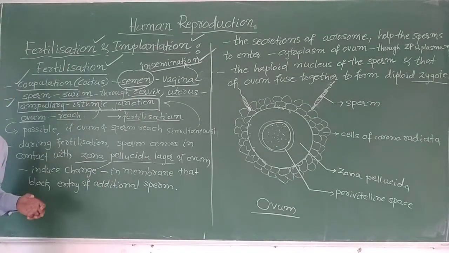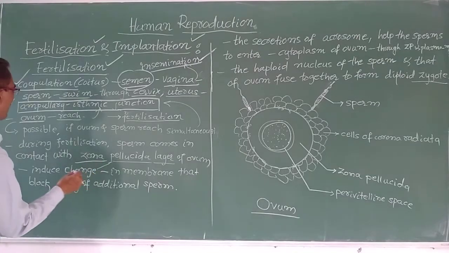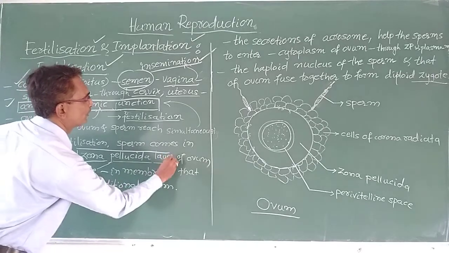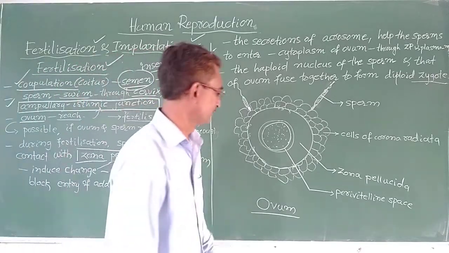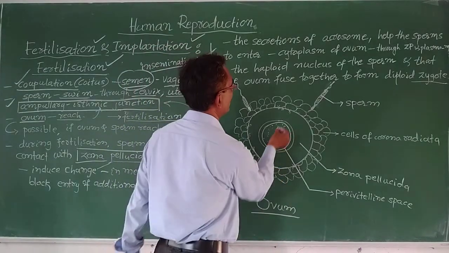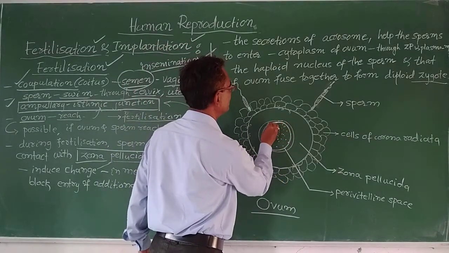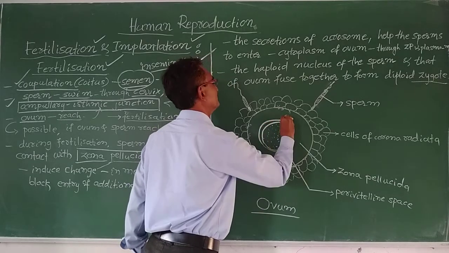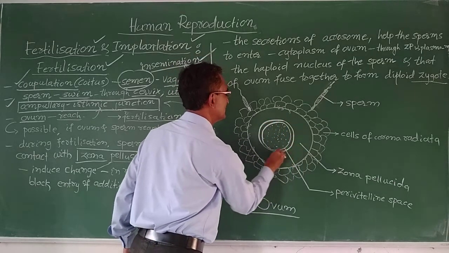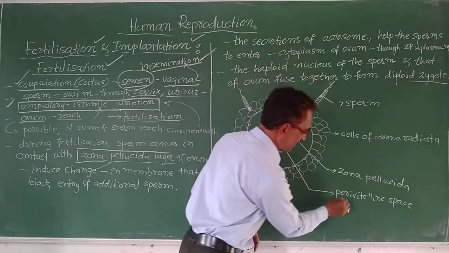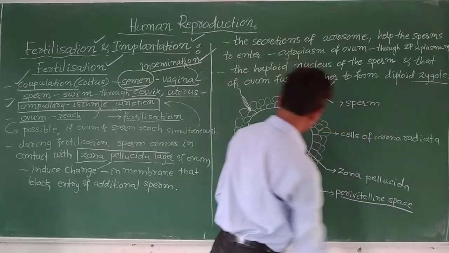Okay, then during this fertilization, sperm comes in contact with the zona pellucida layer of the ovum. You see here, this is the structure of the ovum. In this ovum, you see this central space, this is known as the perivitelline space.